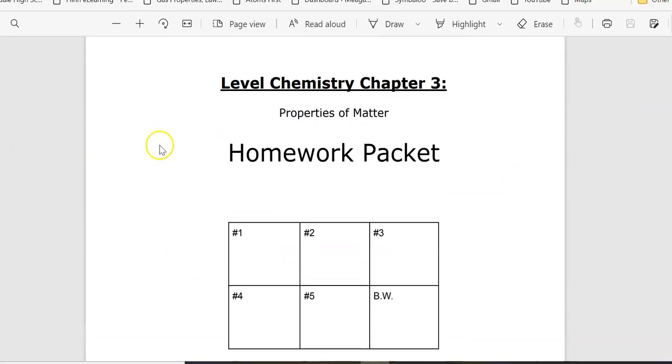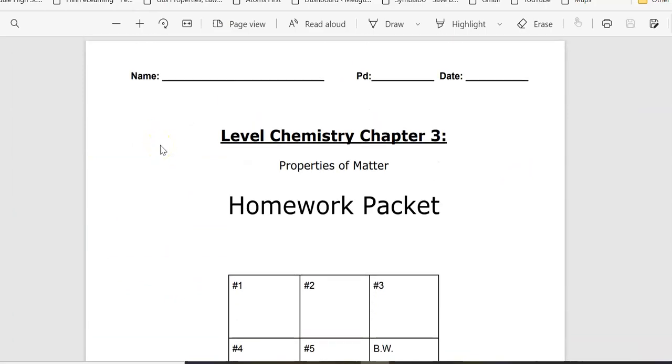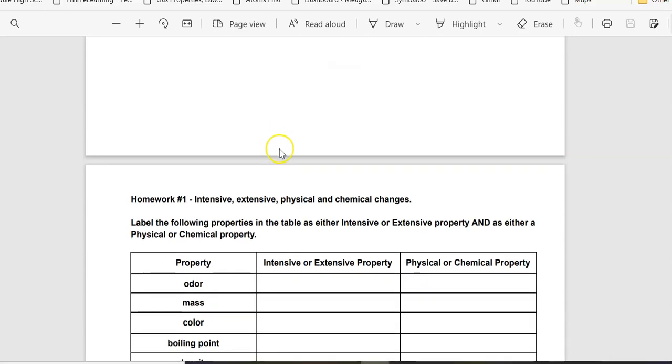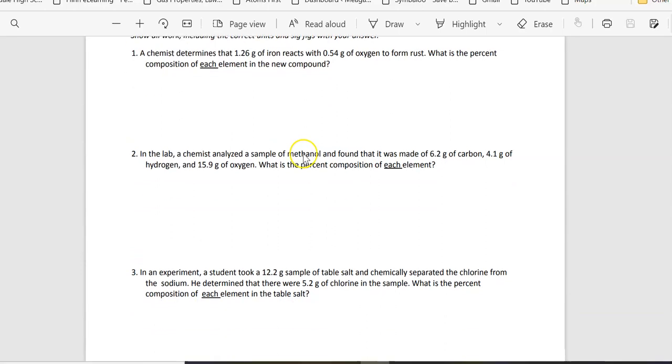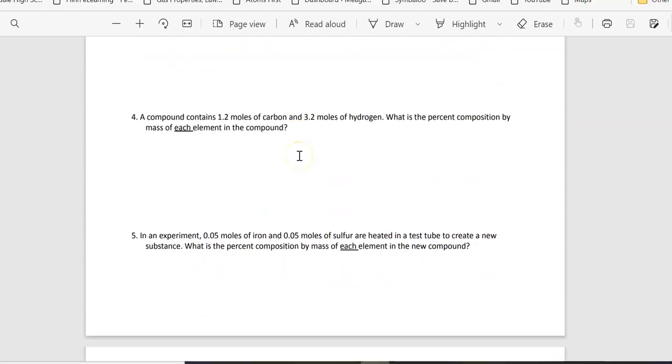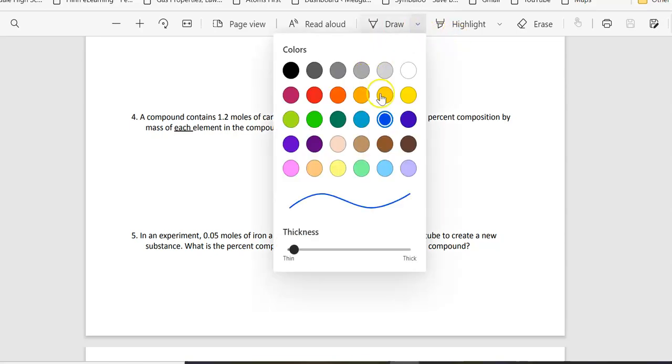Okay, so really quickly, let's talk about the homework packet. This is the on-level homework packet. If you're in pre-AP, if you'll just fast forward a little bit, I'll talk to you about your packet as well. But for the on-level homework packet, if you go all the way down to homework number 4, there are 2 questions that have moles in them, and we haven't talked about moles. This was an accident, and so we need to change these to grams so that you can do this problem.